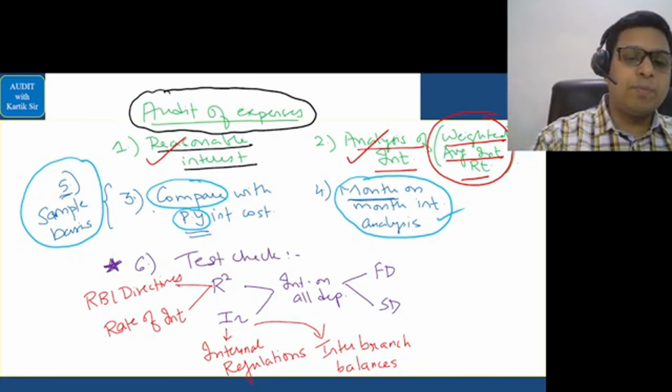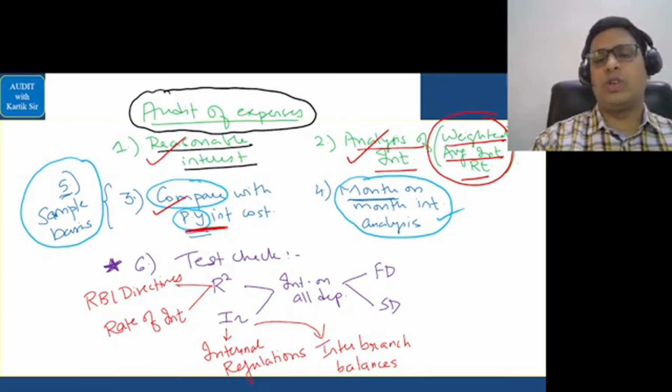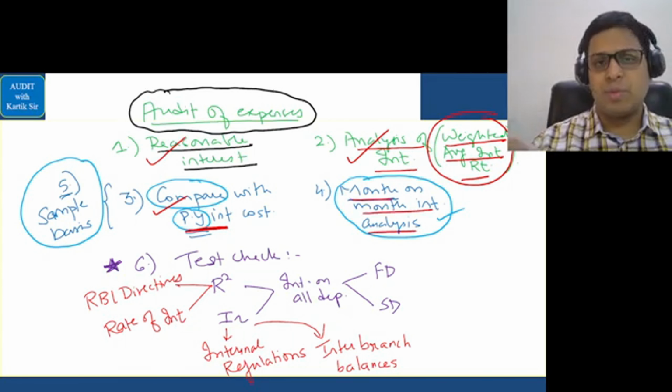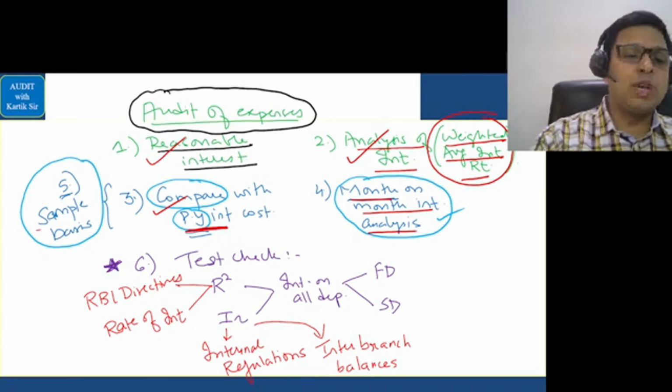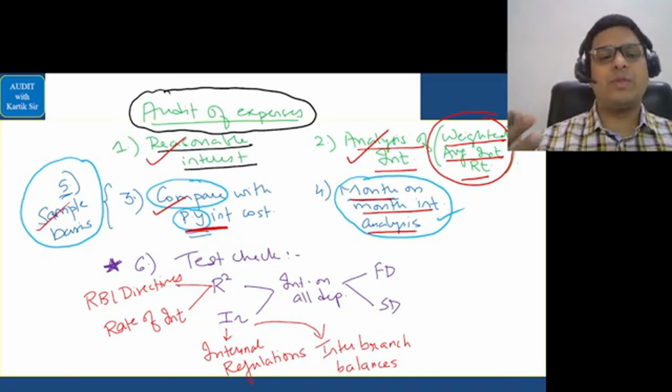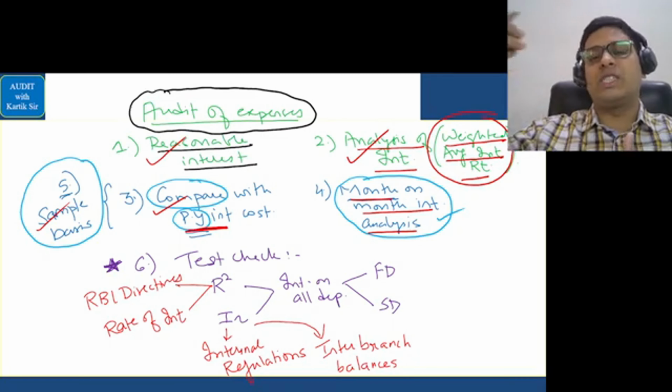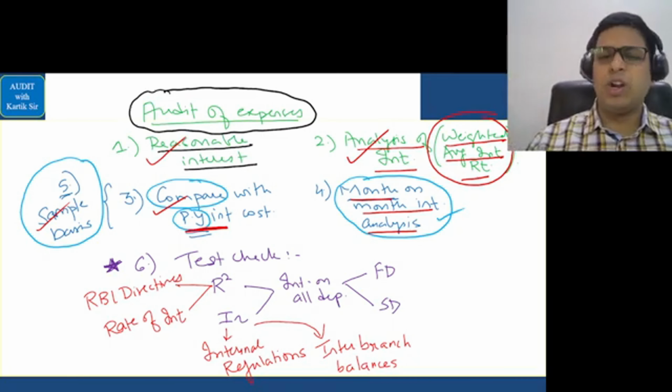Next is we should compare with the previous year's interest cost. We should also do a month-on-month interest analysis, which is part of your analytical procedures. And finally, we should do the checking on sampling basis, because it is impossible to check the interest, especially in big banks. You cannot check each and every interest payment. Imagine a bank like SBI. Can you check every month each and every customer's interest that is paid? Very difficult to check. That is what we are seeing here. So we'll do the checking on sampling basis only.